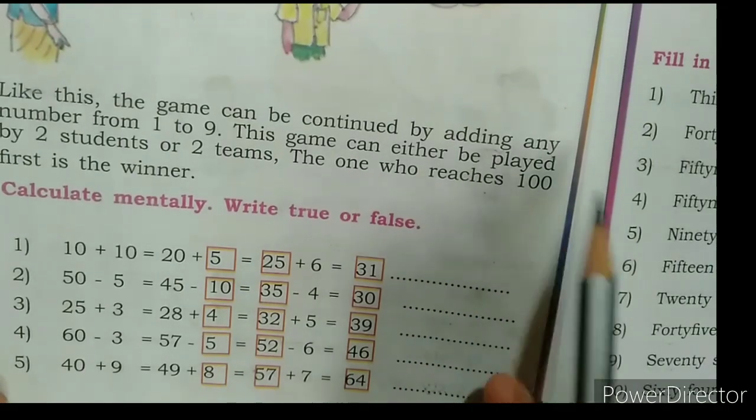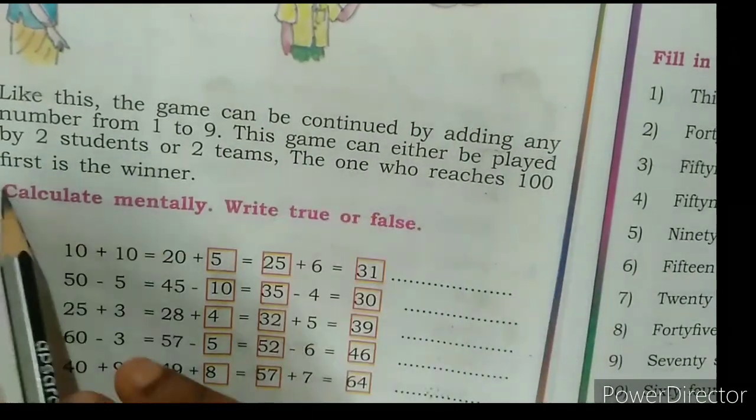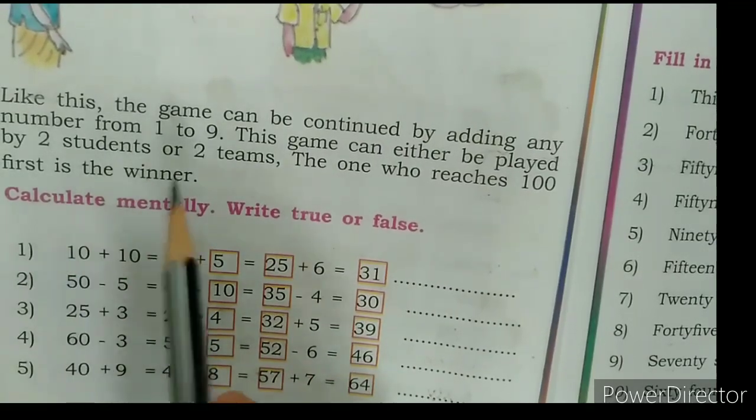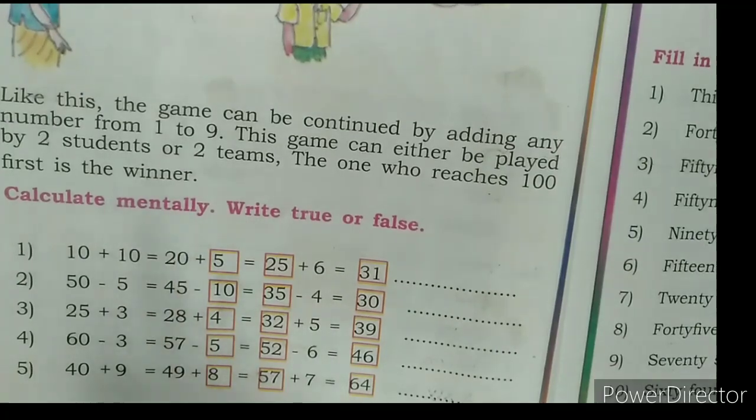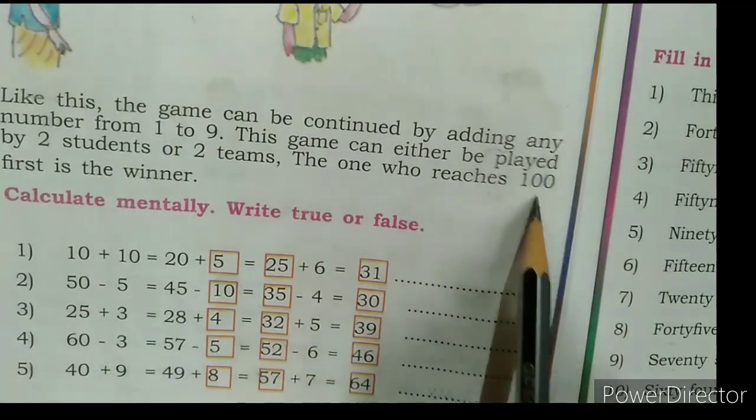This game can be played by 2 students or 2 teams. The one who reaches 100 first is the winner. Okay, understood, children? This you can play. I have just explained how to play. You have to add numbers from 1 to 9 and go on adding till you reach 100. Whoever reaches 100 first is the winner.